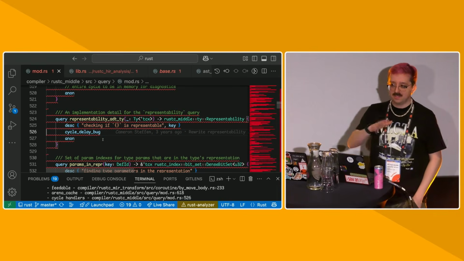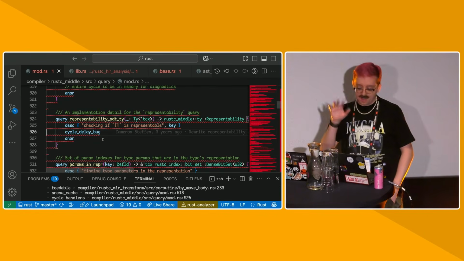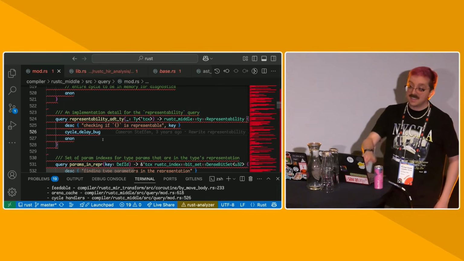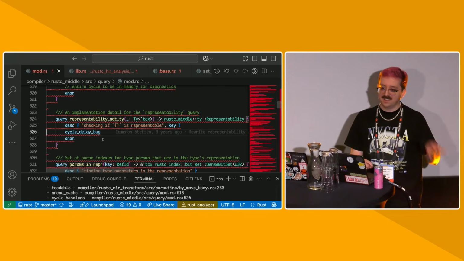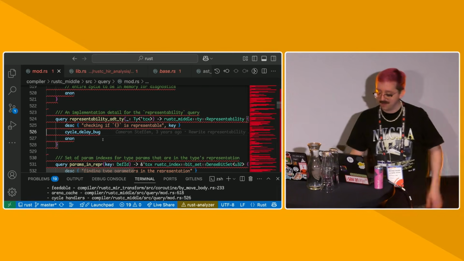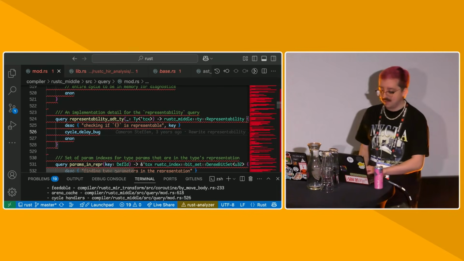But sometimes we want to customize the errors that we have, so we can tell it to not emit an error, we will emit an error for you. So it will instead delay a bug. Delaying a bug means that we will stash an error for later, and we will check that at least one error has been emitted before this. And if not, then the compiler will ICE, it will crash catastrophically.